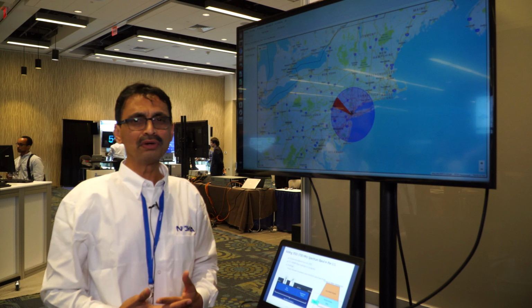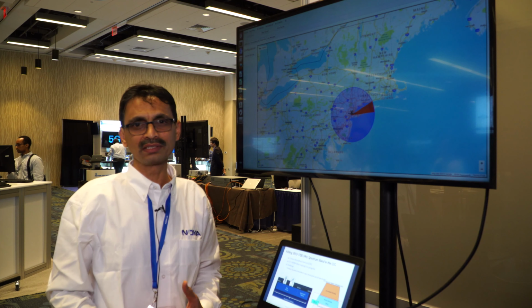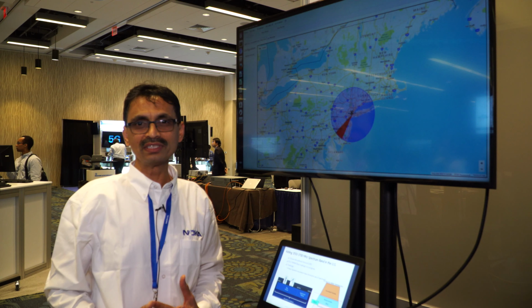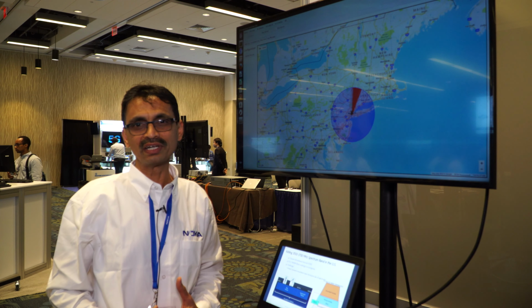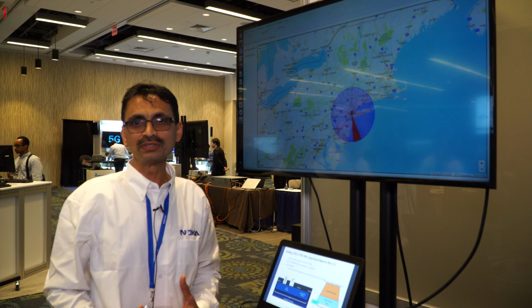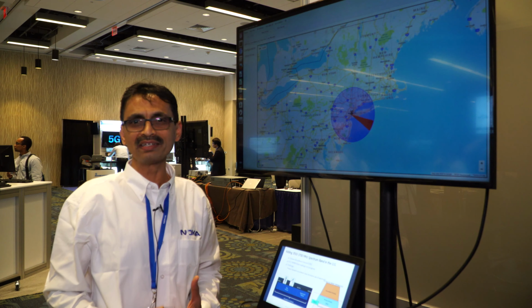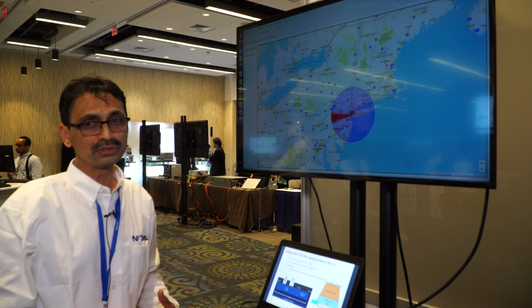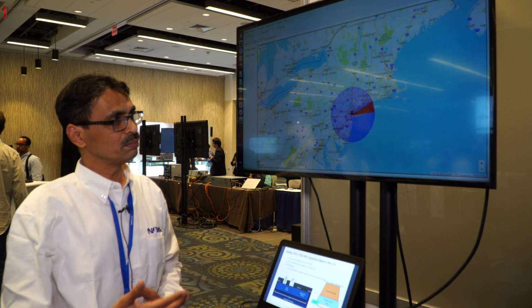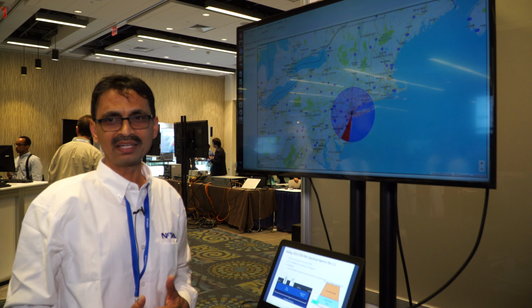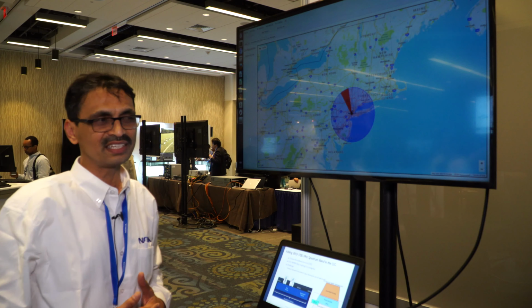Okay, so today I'm going to show you the Nokia Spectrum Access Controller. This product controls the spectrum in the 3550 to 3700 megahertz. This is specifically used for the Citizens Broadband Radio Service. So what I'm going to show you is the capabilities of the Spectrum Access Server, typically known as SAS.